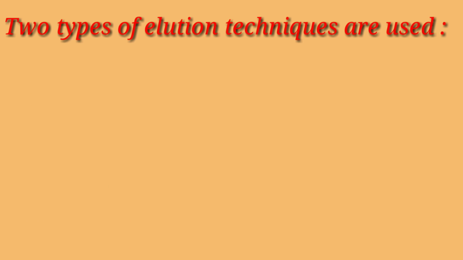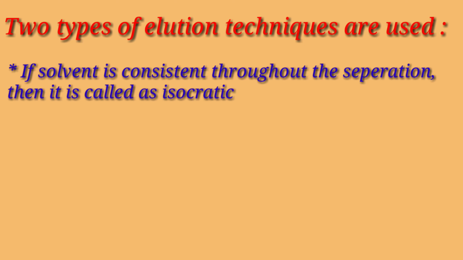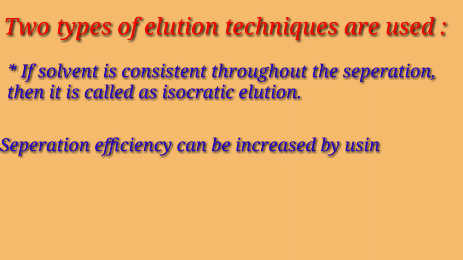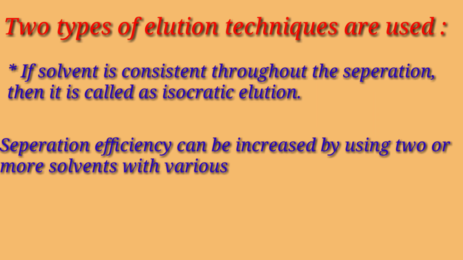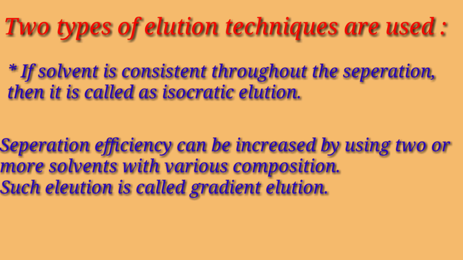Two types of elution techniques are used. If the solvent composition is constant throughout the separation, then it is called isocratic elution. And separation efficiency can be increased by using two or more solvents with various compositions. Such an elution is called gradient elution.